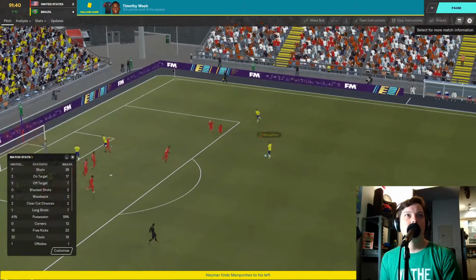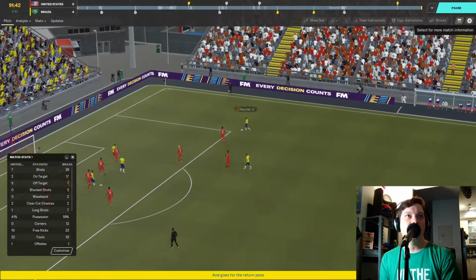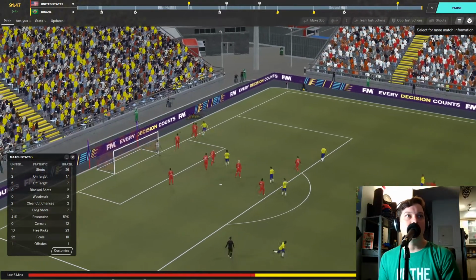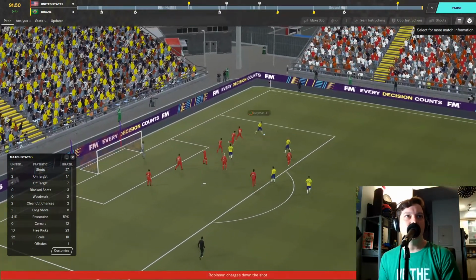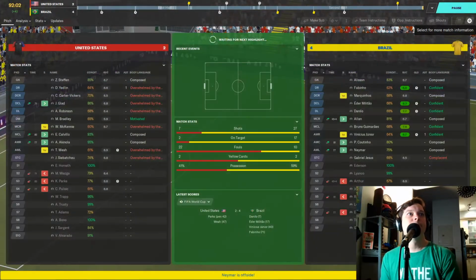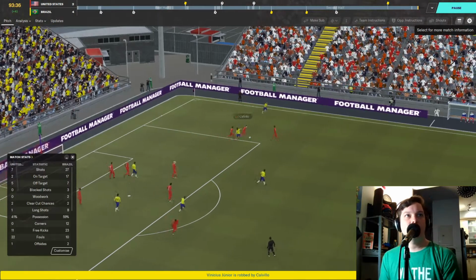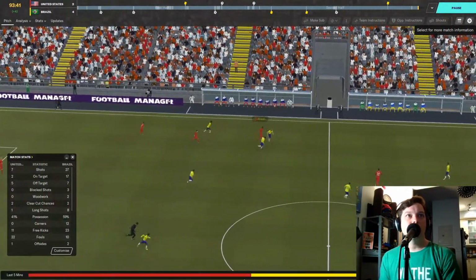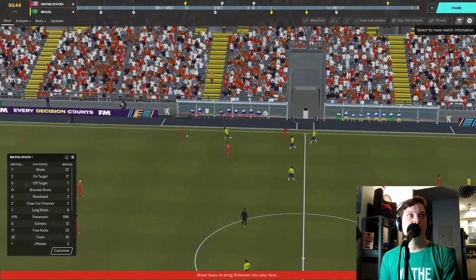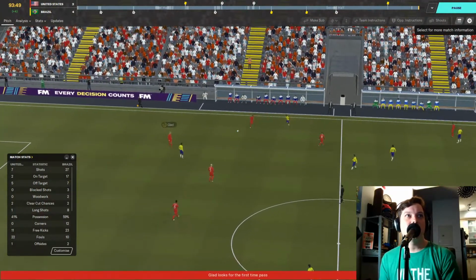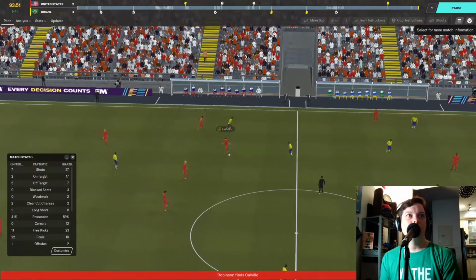4-2 Brazil. Marquinhos now on the free kick with Neymar. Neymar dribbling into the area. Still going, Neymar. Cuts it back to Fabinho, who shoots. That's blocked. Neymar gets it again, but he's offside, I think. And this should be the last 30 seconds here. This should do it, putting the Brazilians into the quarterfinals with a 4-2 victory over the United States. We're just playing out the final few seconds here.